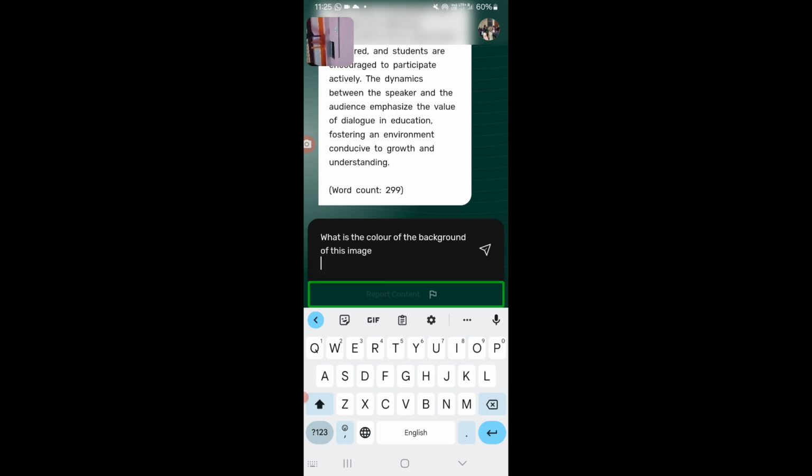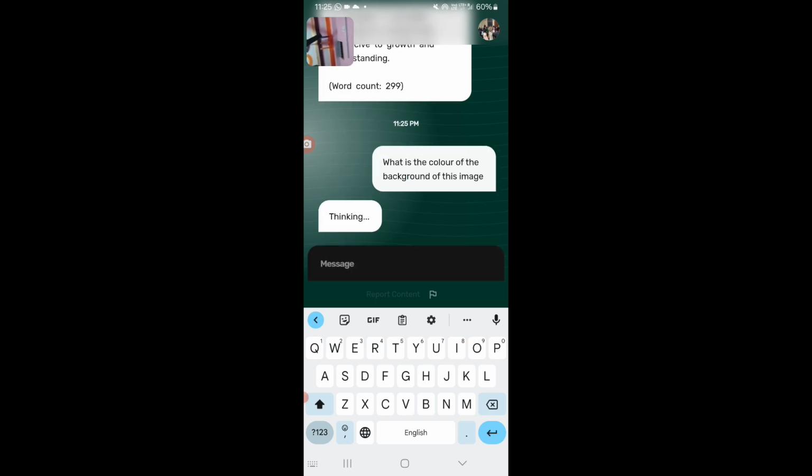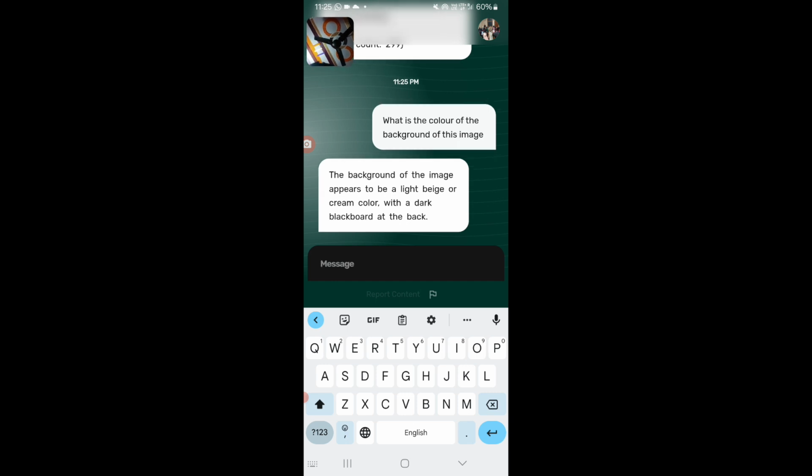Text box. Editing. Report content. What is the color of the background of this image? Send. Deleted. Friends, I have sent the command. What is the color of the background of this image? Let's see what kind of response VJI generates for us. Till then, we have to wait for a few minutes.